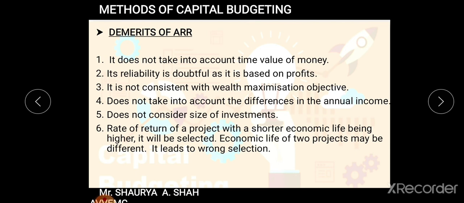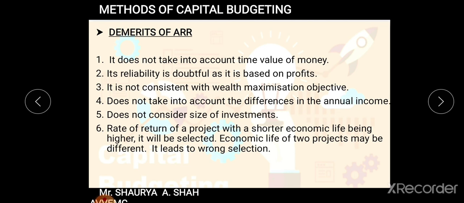Second, its reliability is doubtful as it is based on profit. What we are doing, students, is calculating the entire amount on the basis of information given by the accounting system. Many a time the company manipulates the profits. They do window dressing. So if we take those figures as a base, it is really doubtful whether it is reliable or not.